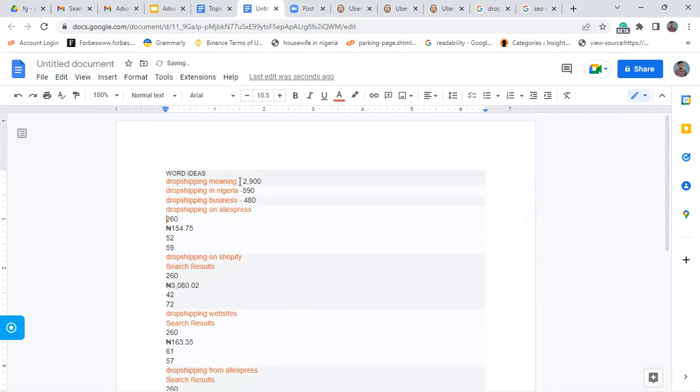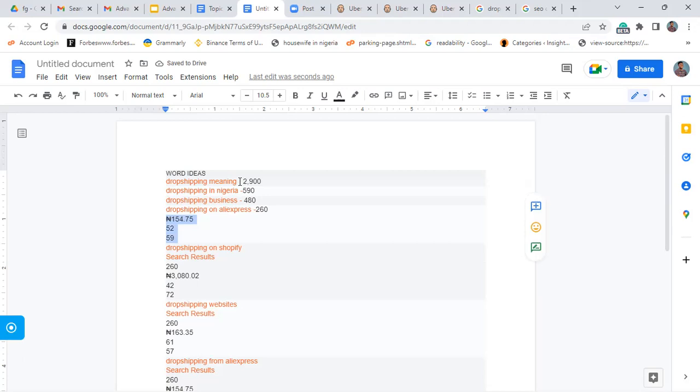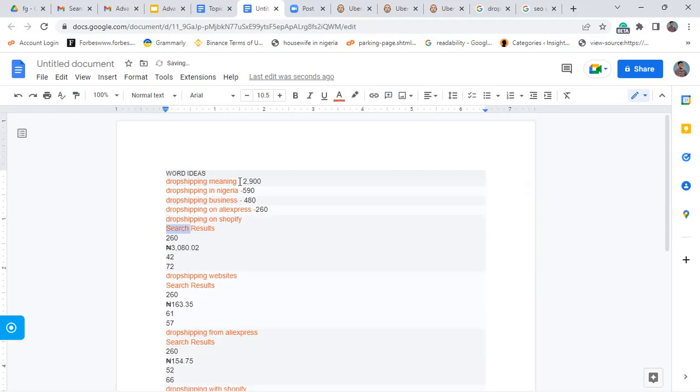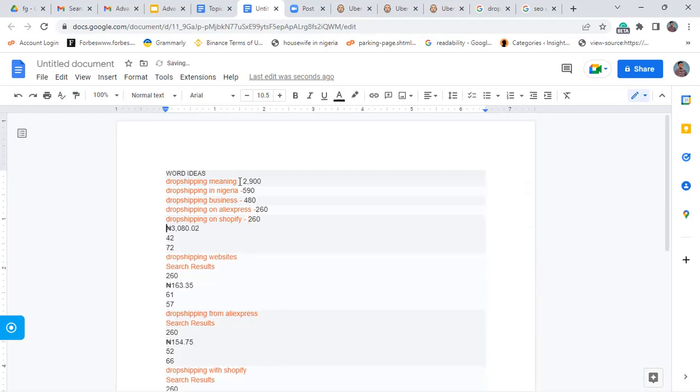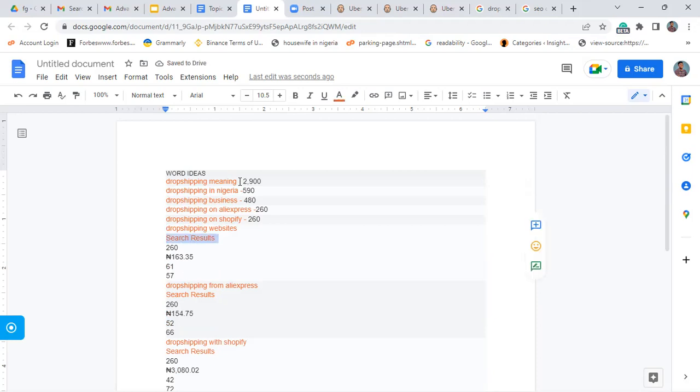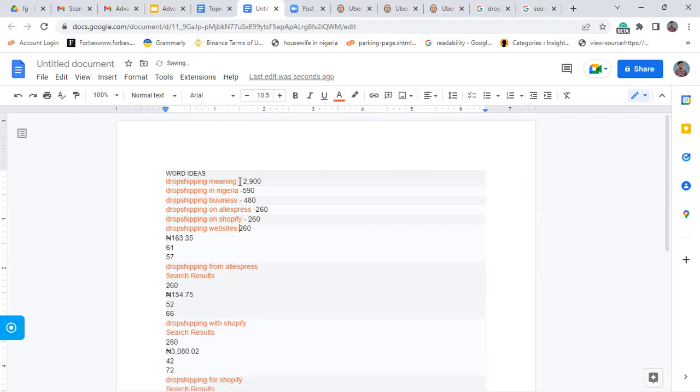So what I'm going to do is basically try to use these keywords in a very short article. I'm still going to analyze and explain in detail how SEO content writing itself works, but since we are here, I think I will stop here. I'll use dropshipping websites. I don't need others, 260 and the likes.